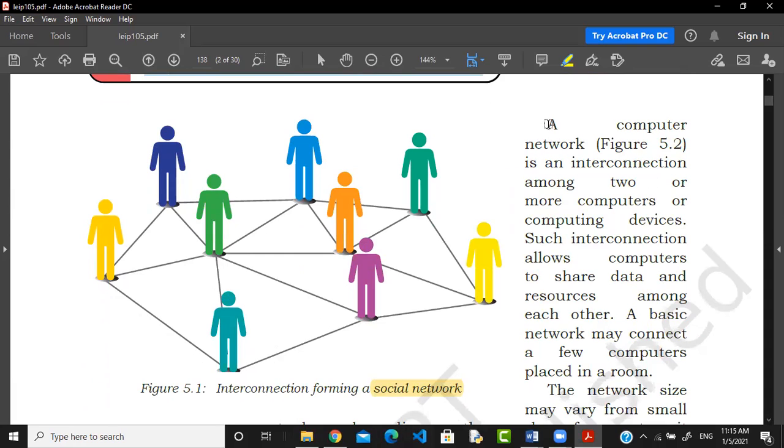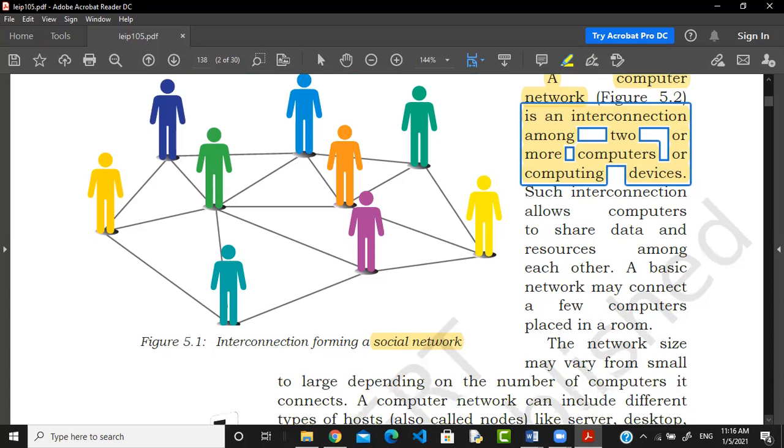In the same way, a computer network can also be formed, by interconnection among two or more computers or computing devices. Why computing devices here? Because we are going to talk about the printer also, and some other devices also. And what are the advantages of interconnection? We get the advantage of sharing data and sharing resources.